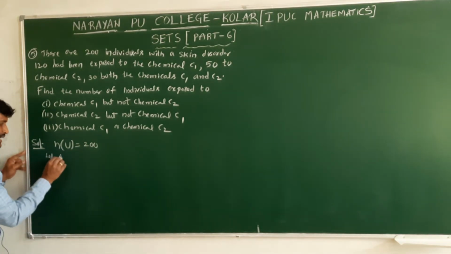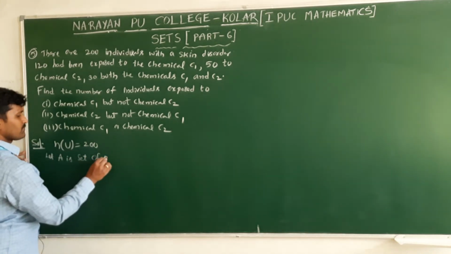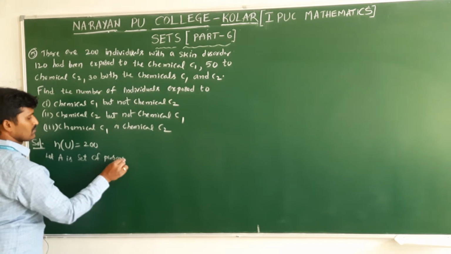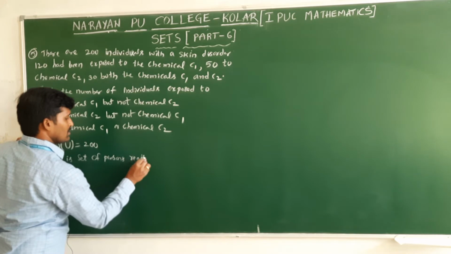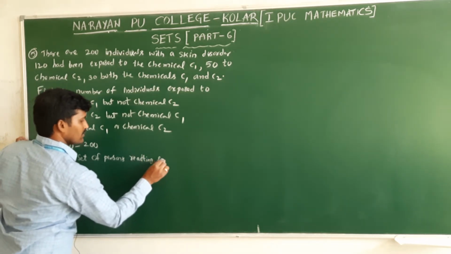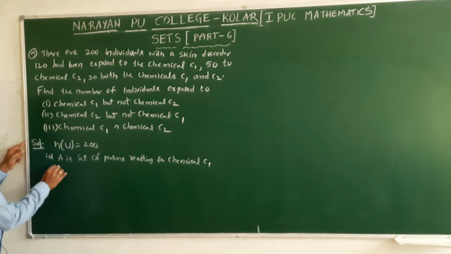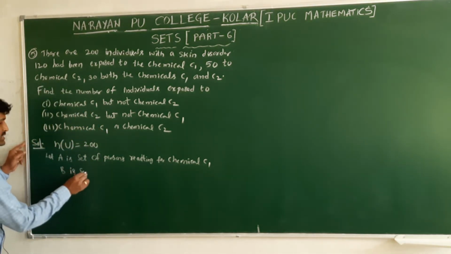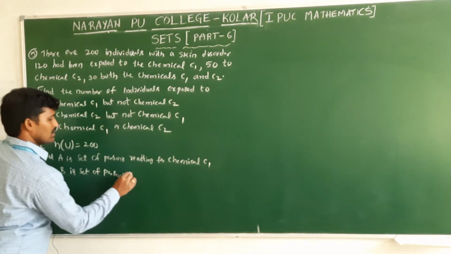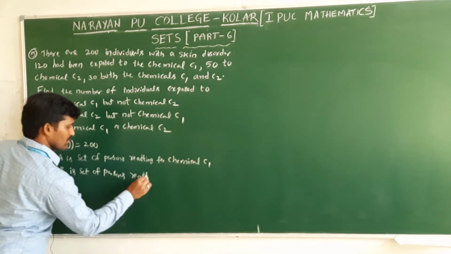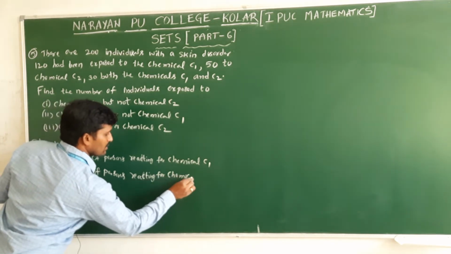Let A be the set of persons reacting to chemical C1, and B be the set of persons or individuals reacting to chemical C2.